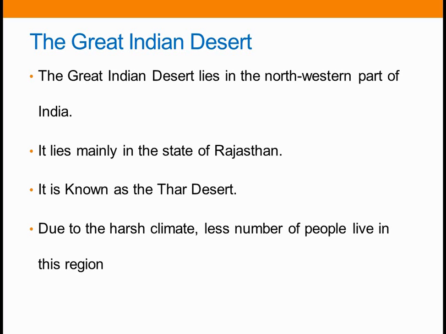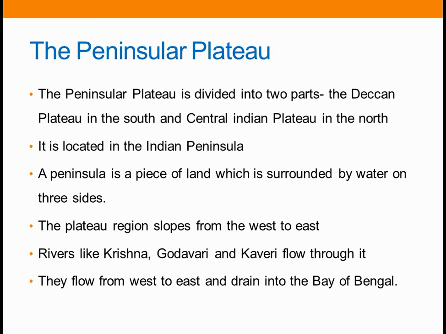See, this is divided into two parts: the Deccan Plateau in the south and the Central Indian Plateau in the north. And it is located in the Indian Peninsula. A peninsula is a piece of land which is surrounded by water on three sides.